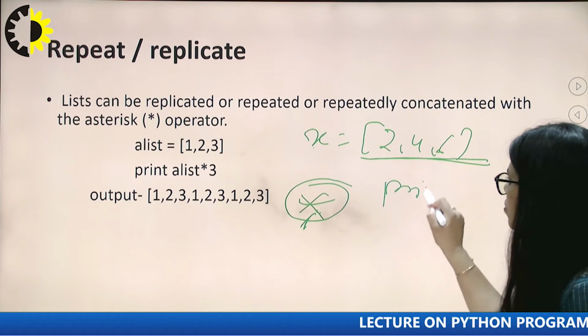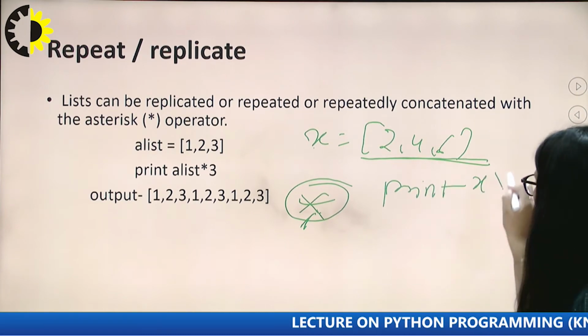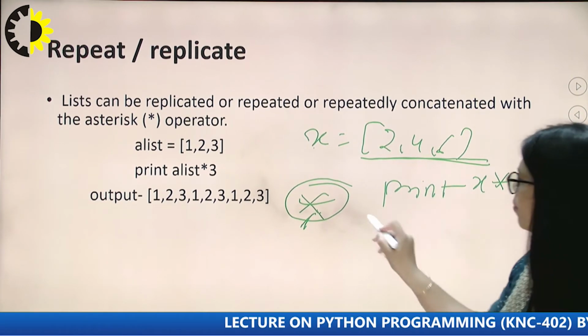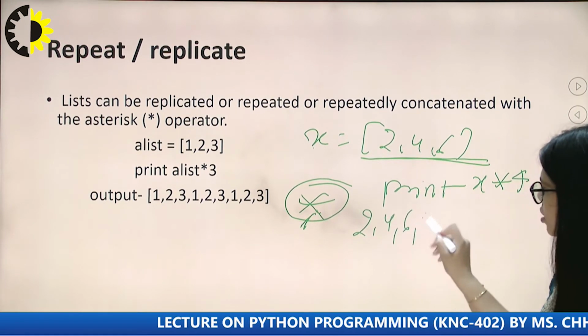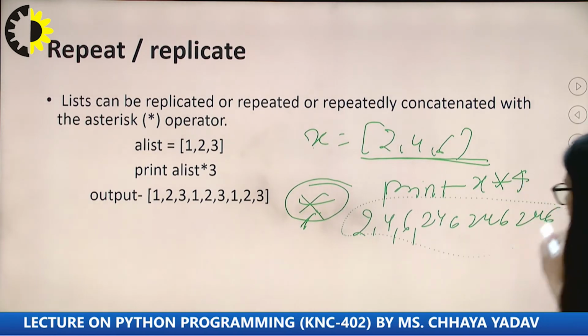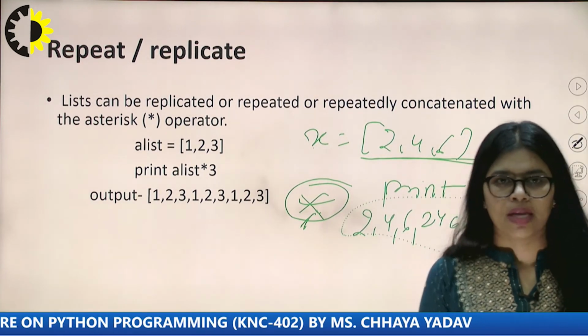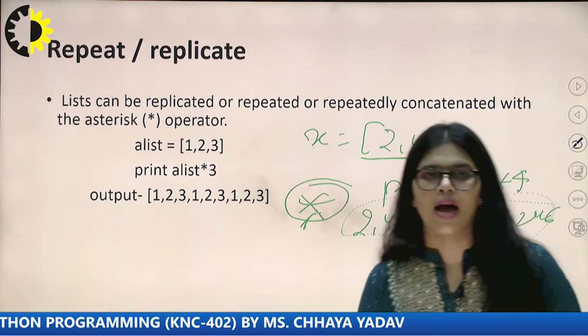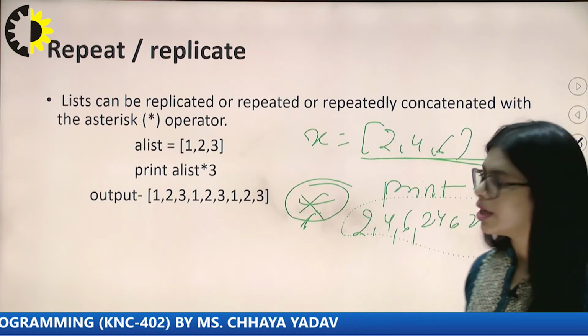So we use print x asterisk 4, and it will print 2, 4, 6, 2, 4, 6, 2, 4, 6, 2, 4, 6, four times. So this is called repeat and replicate of a string or of a list.